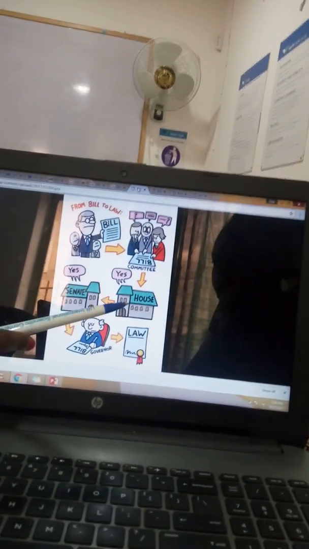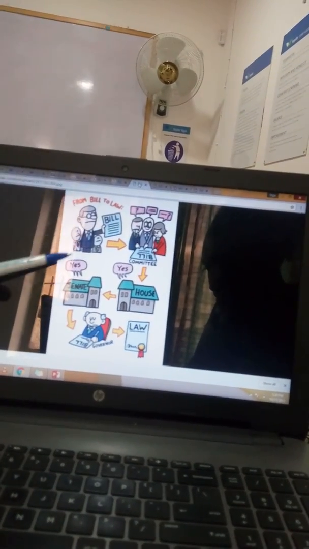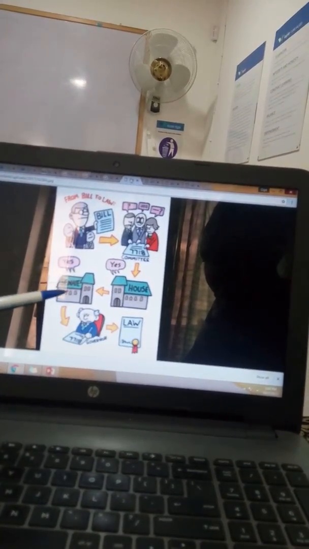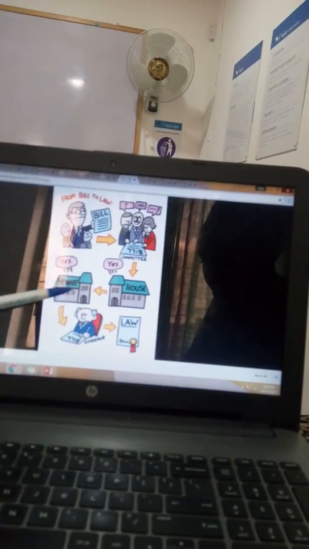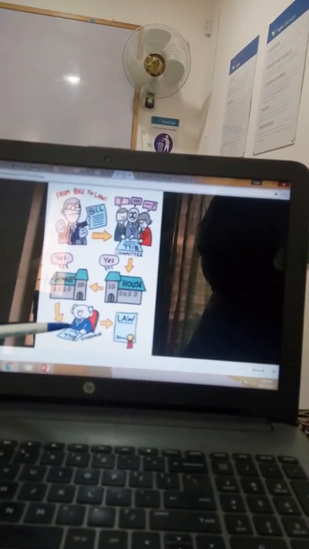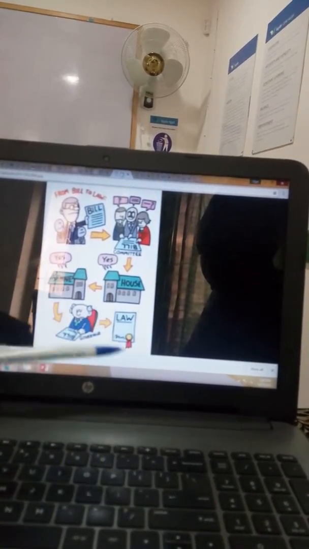When the majority gives it a yes, they take it to the Senate. Within the Senate, they vote about it, and when it is also approved, they take it to the President, who reviews it and gives the permission for it to become a law. So for this bill to become a law, it goes through several people from different branches of the government.